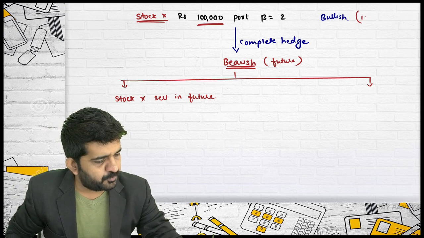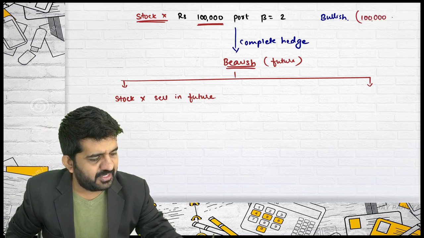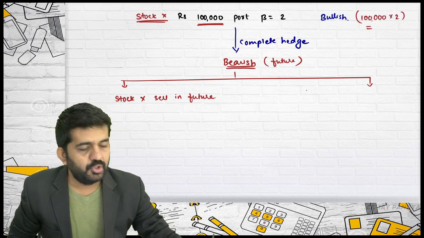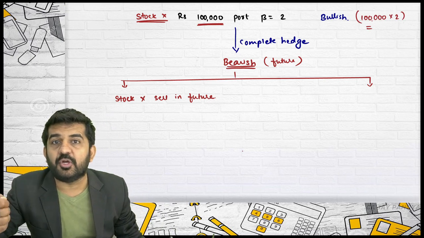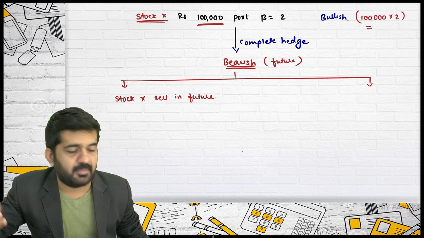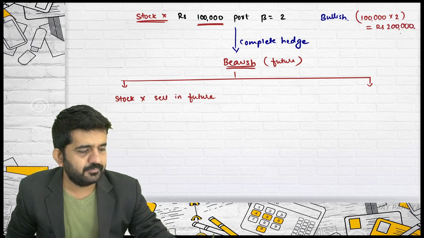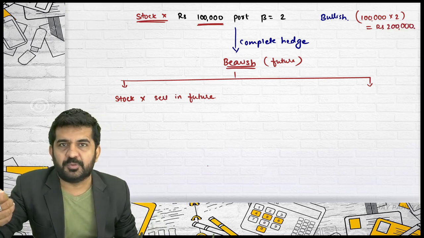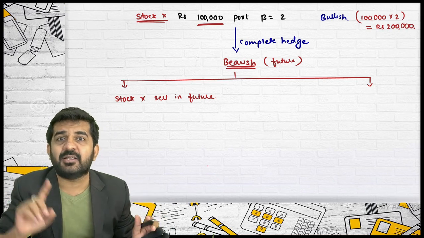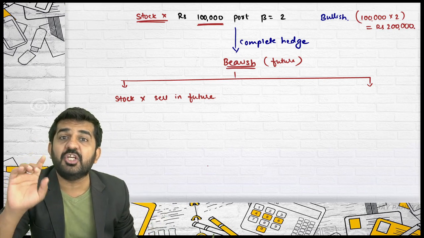Your risk exposure bullish was 1 lakh into 2. You were holding 1 lakh security, but it is double riskier than market. So your risk exposure is rupees 2 lakhs. You will never be losing 2 lakhs rupees. But if you want to hedge the risk, you should consider hedging 2 lakhs rupees.